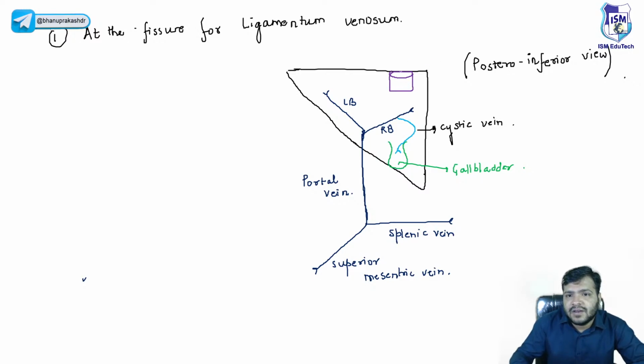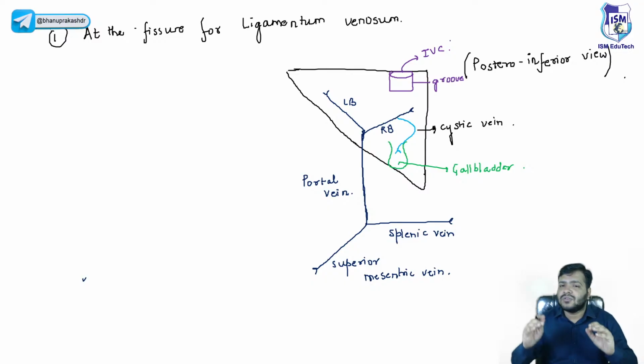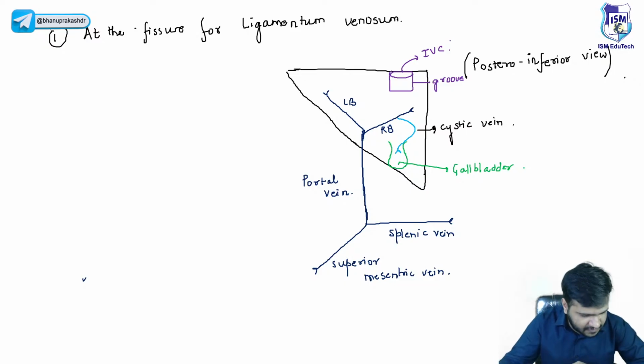Now, this is the groove for the inferior vena cava, where the inferior vena cava is present. Okay, inferior vena cava groove. Groove means depression, and here the inferior vena cava will be present. Is this clear to everyone? I hope this is clear to everyone.